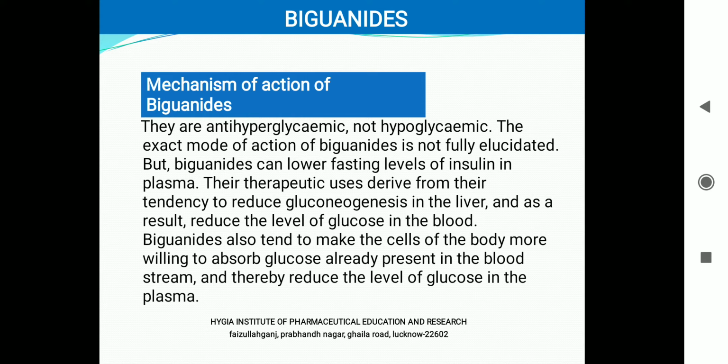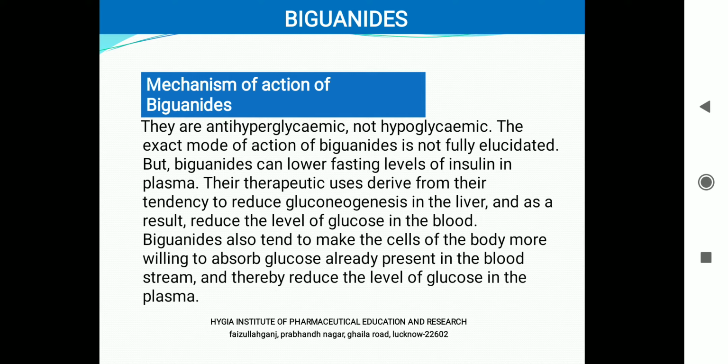Unlike sulfonamide, what will sulfonamide do? If there is a normal level of sugar in the blood, and if you take sulfonylurea drugs, it will further decrease the concentration of glucose in the blood. It means if you are giving a sulfonylurea drug to a normal individual who has not hyperglycemia, then it will cause hypoglycemia.